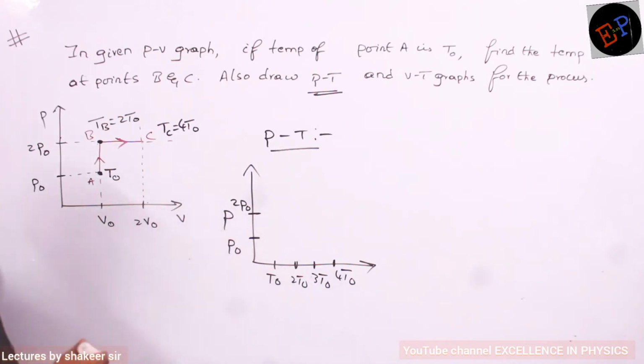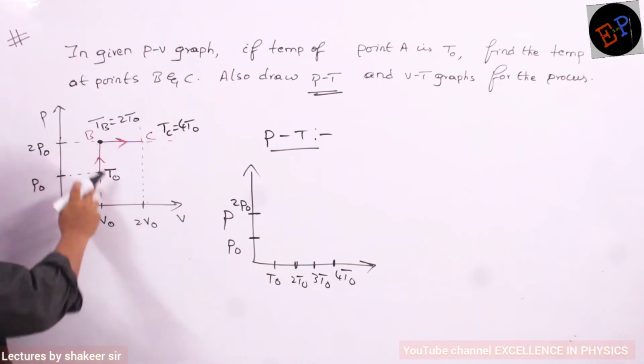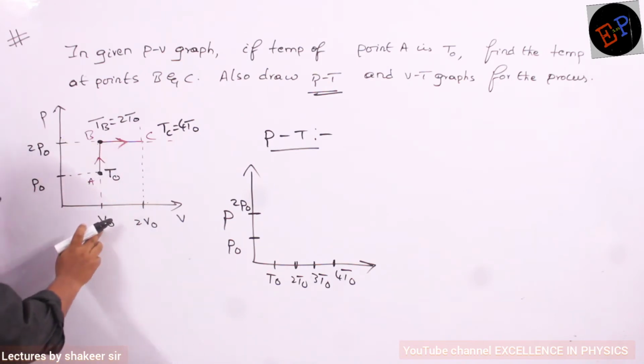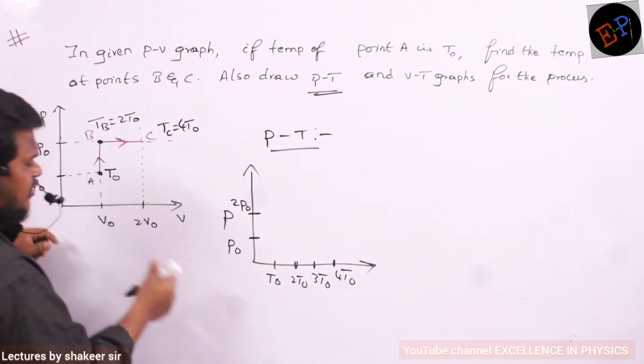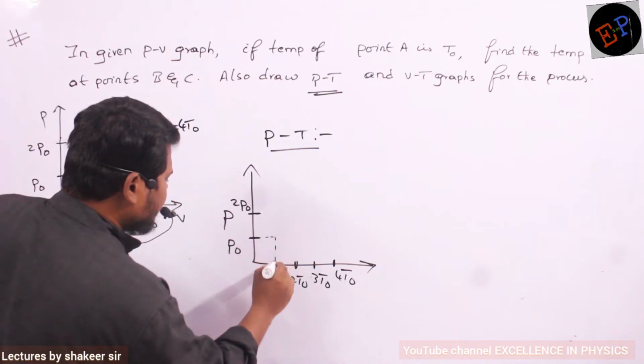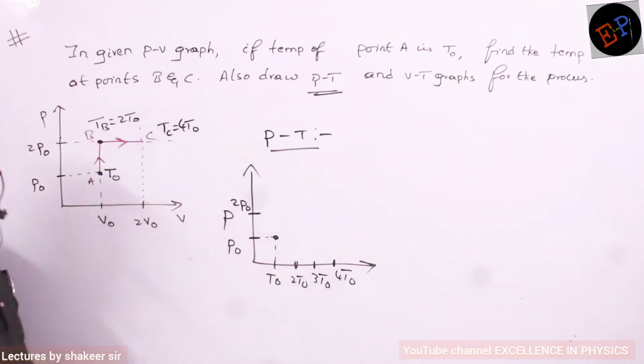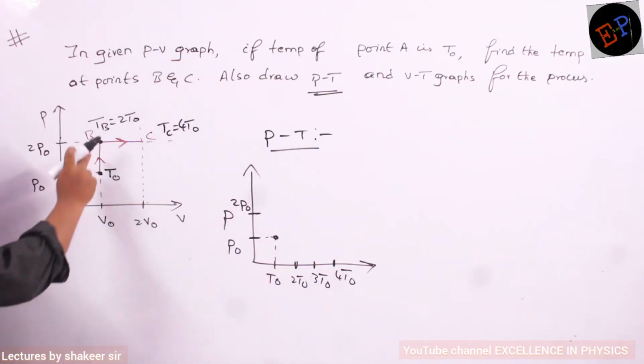Okay. So now see the first graph from A to B. This is the first process, no? A to B. In A to B, what is happening? Volume is remaining constant. Initial pressure P0, initial temperature T0. So P0 and T0, they will meet here, no? Clear, no? And what about the second point, point B?